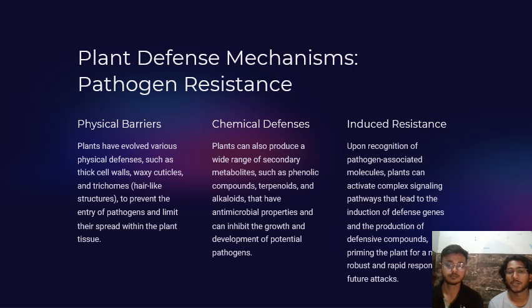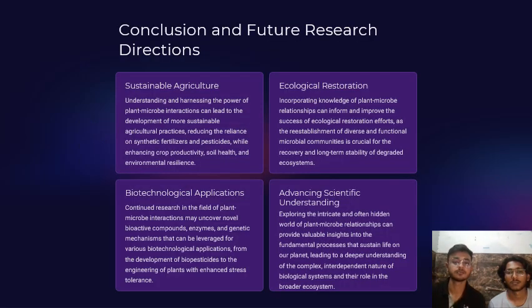Plants can also produce a wide range of secondary metabolites such as phenolic compounds, terpenoids, and alkaloids that have antimicrobial properties and can inhibit the growth and development of potential pathogens. Induced resistance. Upon recognition of pathogen-associated molecules, plants can activate complex signaling pathways that lead to the induction of defense genes and production of defensive compounds, priming the plant for a robust and rapid response in future attacks.